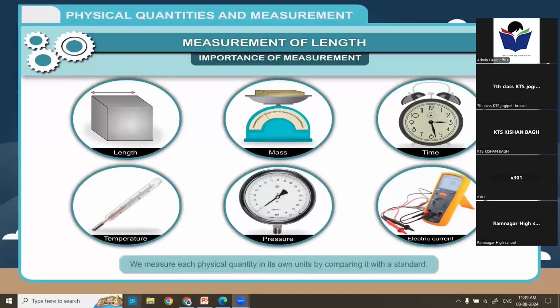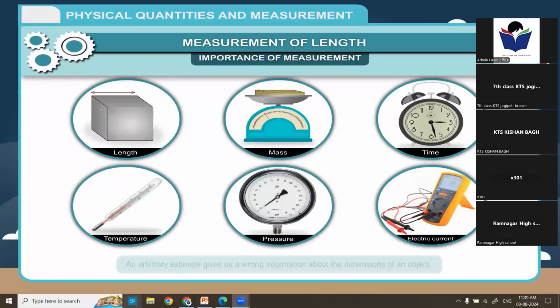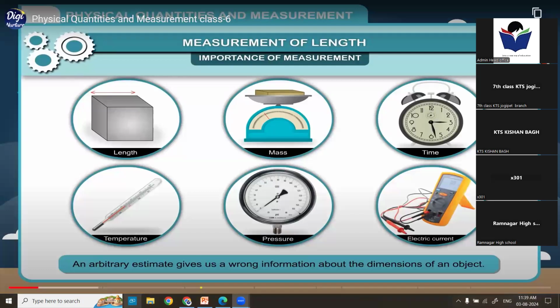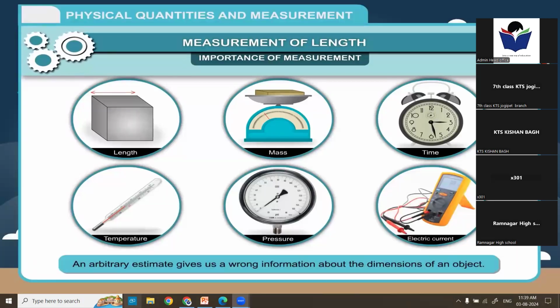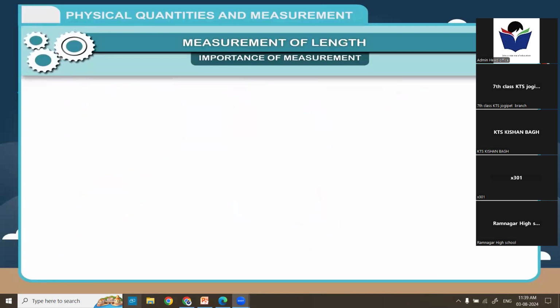Without measurement, we cannot make the correct judgment about length, area, volume, etc. An arbitrary estimate gives us wrong information about the dimensions of an object. Example 1. Two lines XP and YQ are given below. Look at the two straight lines XP and YQ drawn alongside.